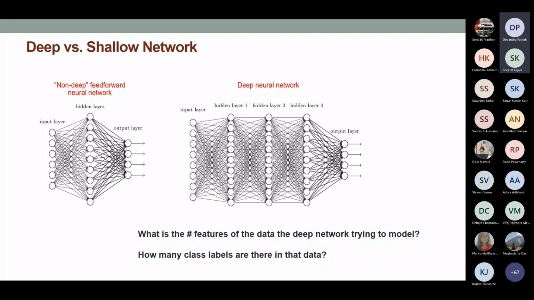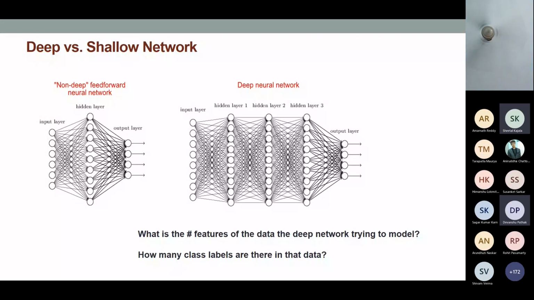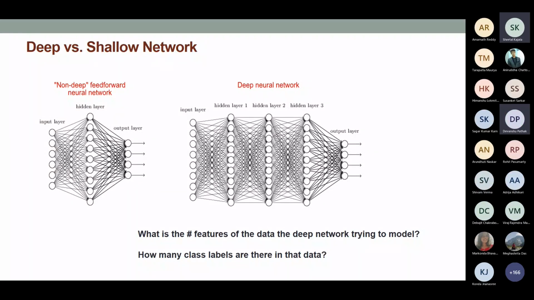So I will tell you the way to handle it. One of the approaches that people actually use is that you first take a big enough network, with too many neurons in every hidden layer and too many layers, and simply train it and see whether your network is performing very well or not.